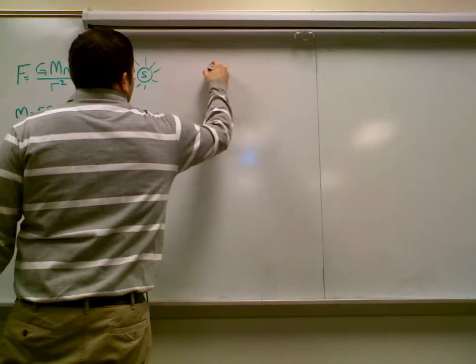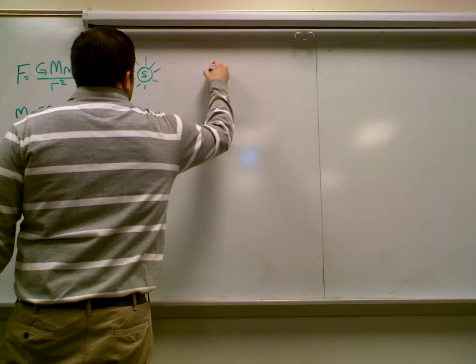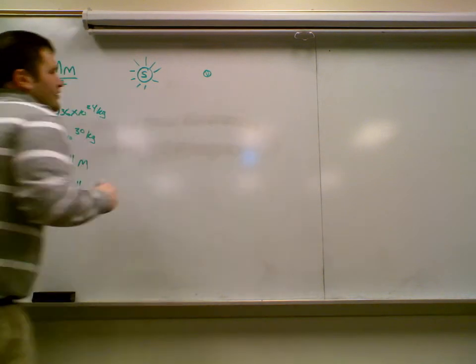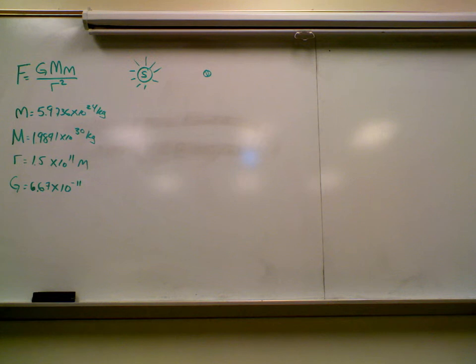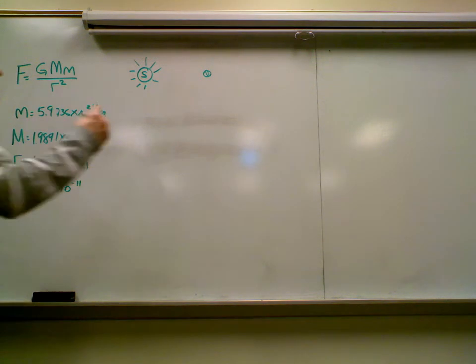Okay. So we have the Sun, and we have the Earth. Once again, not to scale. Not too close though, because you're going to burn the Earth. But there's the Sun and the Earth, right? Which way does the Sun pull on the Earth? To the left or to the right? To the left.